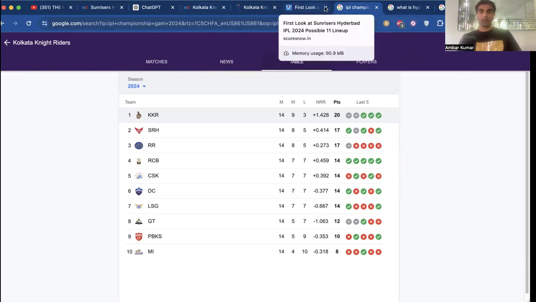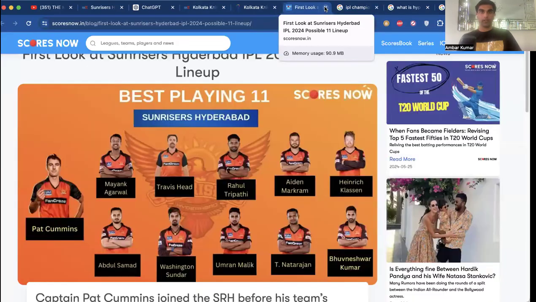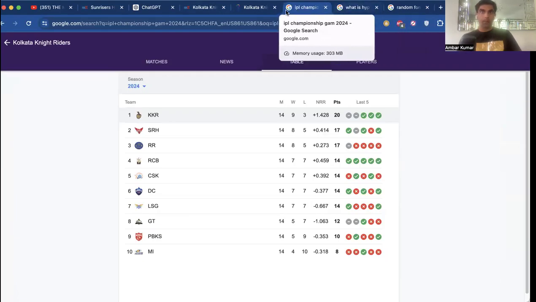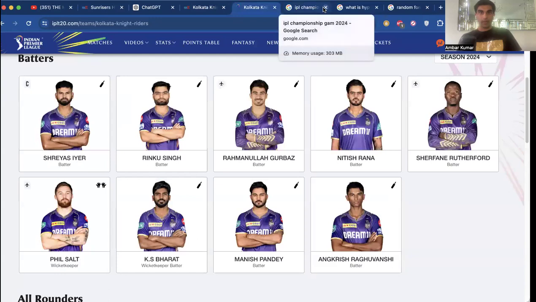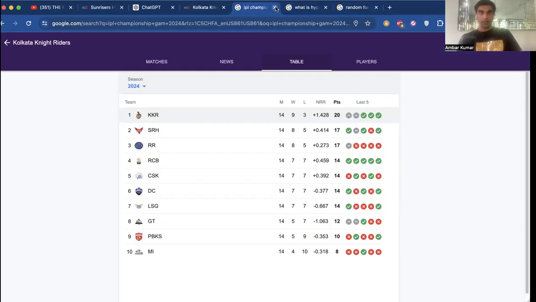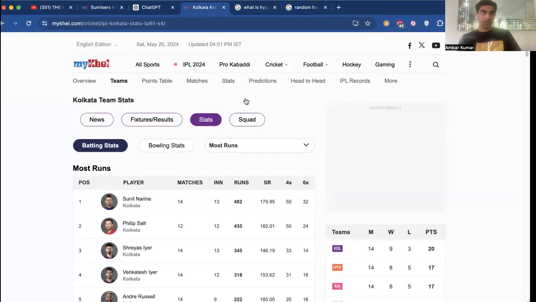So now let's get a look at some data. We looked at the matchups. Like I said, we can kill that tab. And now let's look at the actual data. Okay, so first we're going to start by looking at the Kolkata team stats.